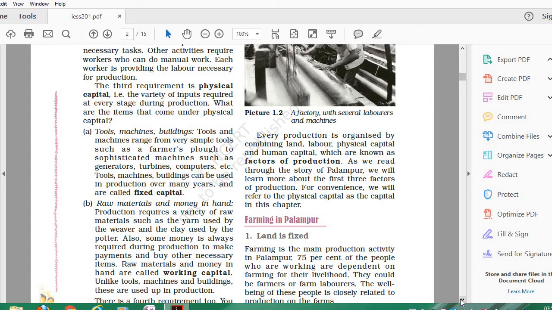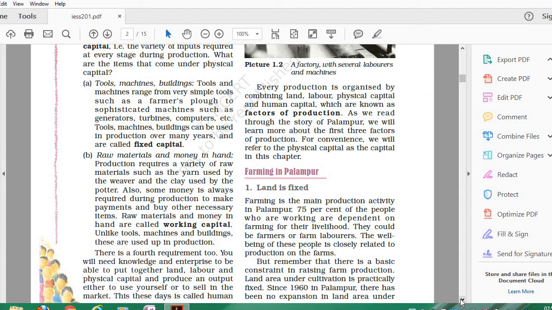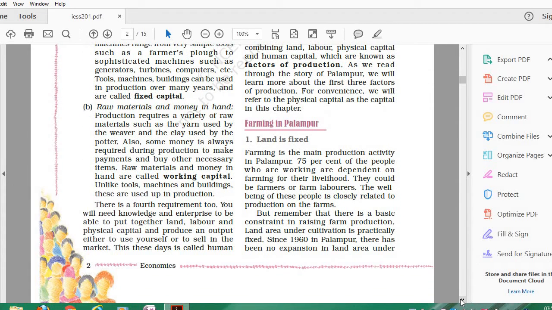Now come to farming in Palampur. As we all know, land is fixed. Farming is the main production activity, which you have known by this time. 75% of the people in Palampur are dependent on farming for their livelihood. But the farming land is fixed, not only in Palampur but in every corner of this world.